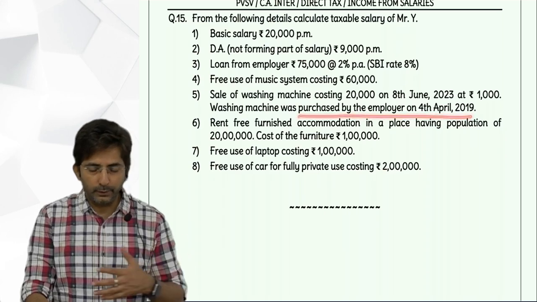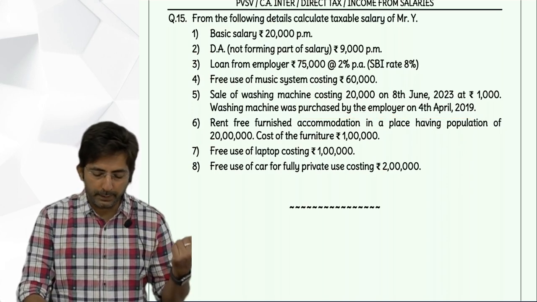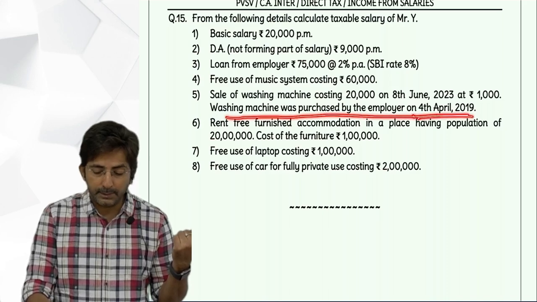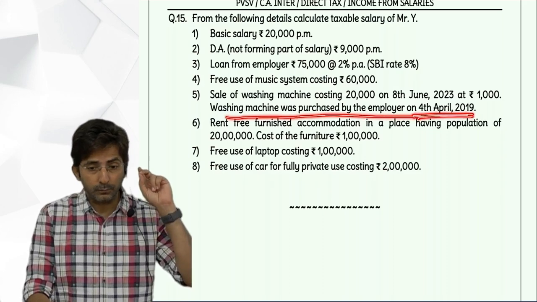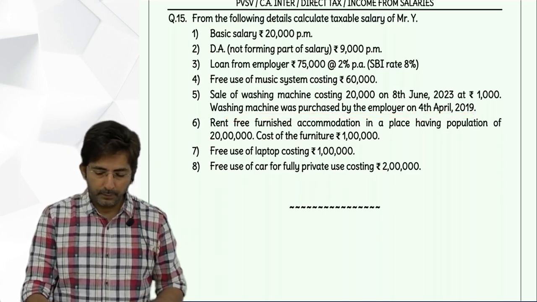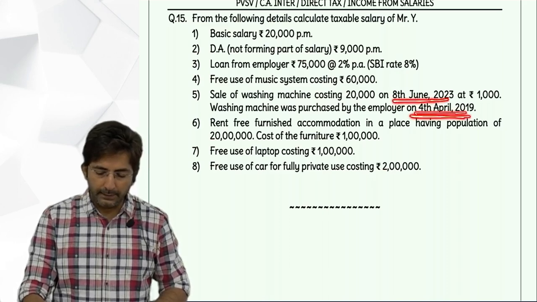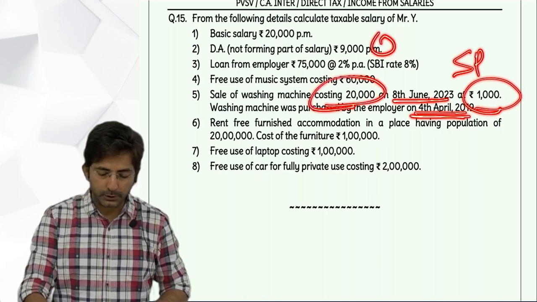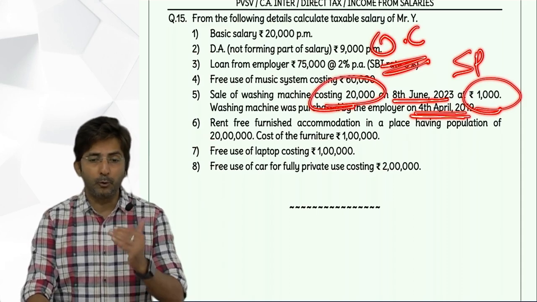Okay. So even though you are not able to read the sentence, you cannot interpret, you can apply common sense. Here the washing machine purchase date is given separately. So this is the original purchase date where the cost was incurred. In short, this is the date of sale, this is the date of purchase, this 1,000 is the sale price, and this is the original cost. But then the original cost you will have to convert into WDV.